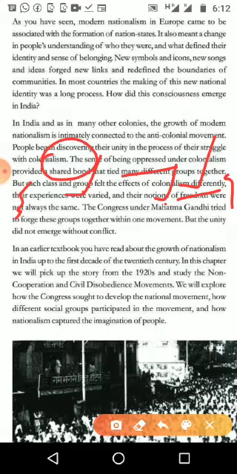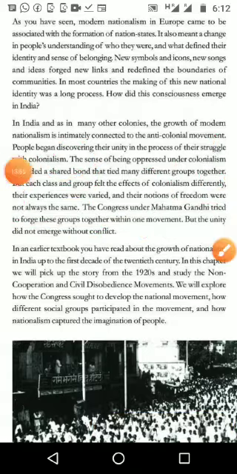The Congress under Mahatma Gandhi tried to forge these groups together within one movement, but the unity did not emerge without conflict. The Indian National Congress tried and tried to make unity among all groups, the plantation workers, the villagers, the indigo workers, so that all together we could fight against the colonial rulers.